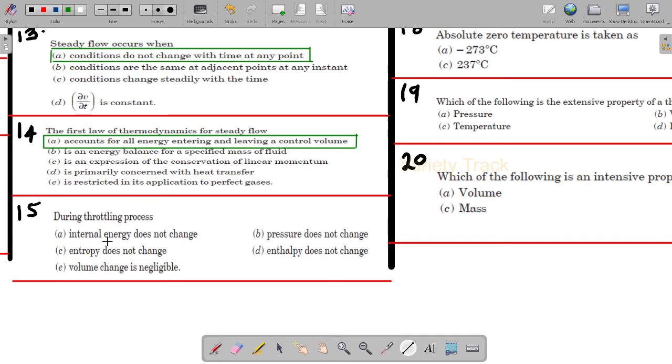During the throttling process, 15th one: internal energy does not change, entropy does not change, volume change is negligible, pressure does not change, enthalpy does not change. During the throttling process in the steady flow energy equation, we have discussed that D, that is enthalpy, does not change. So answer D is correct.